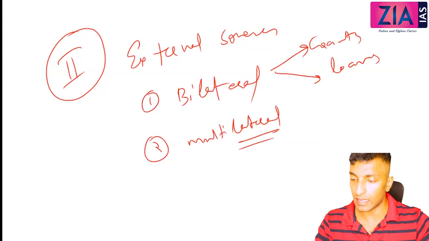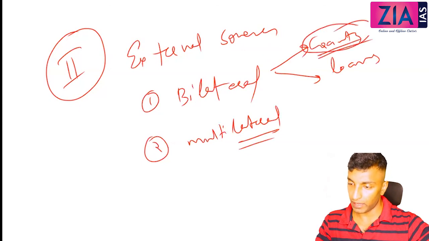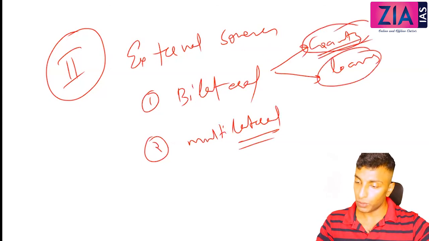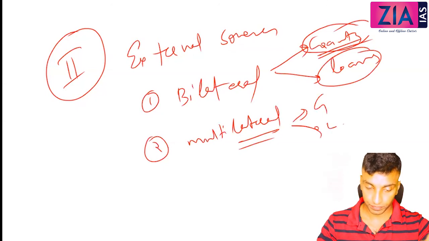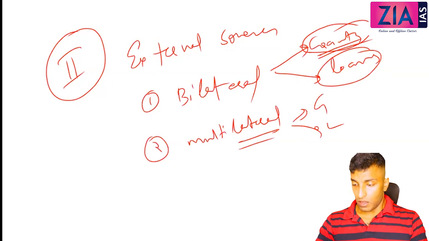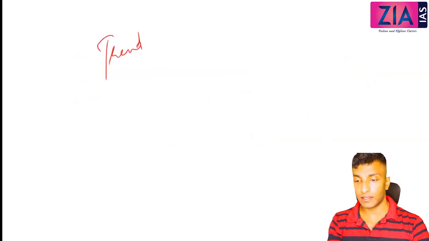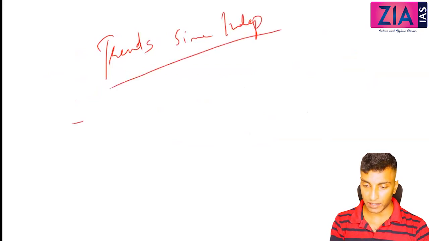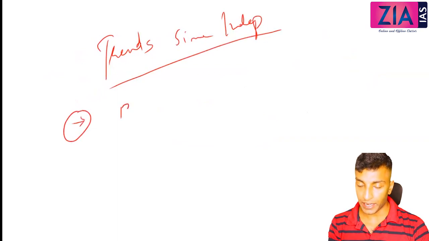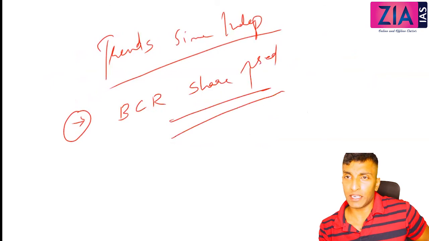What is the difference between grants and loans? You should know this by now. Grants are given free of cost; you don't have to return them. Loans you have to return. So here also grants and loans. Now you can write one point there: trends since independence. First point, write faster please, I have a class now. BCR share increased, but this is not that important now. That means the revenue available for planned expenditure has increased.